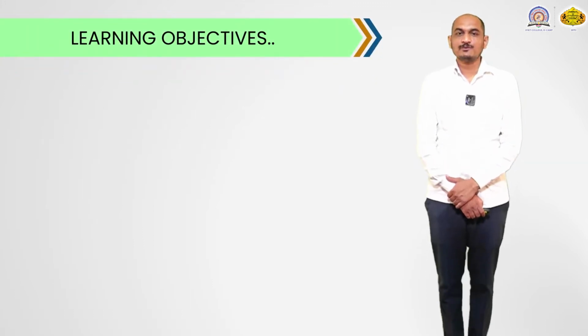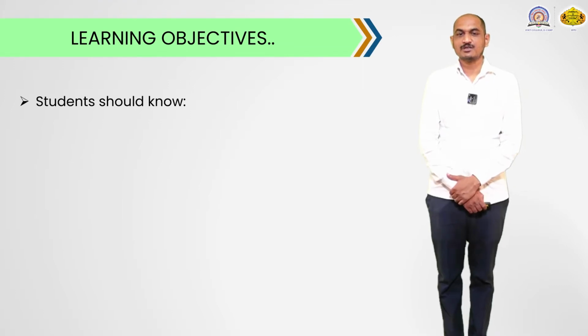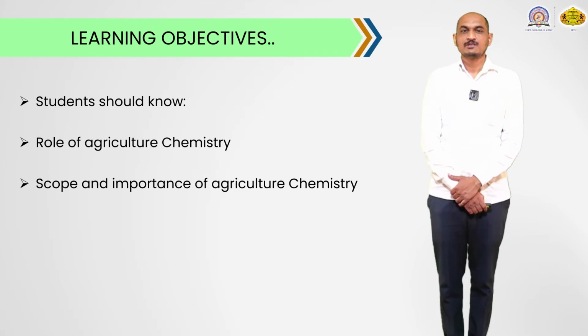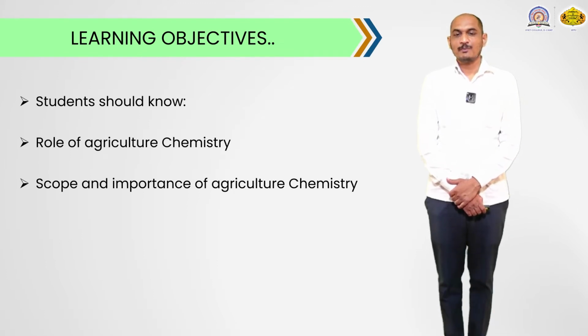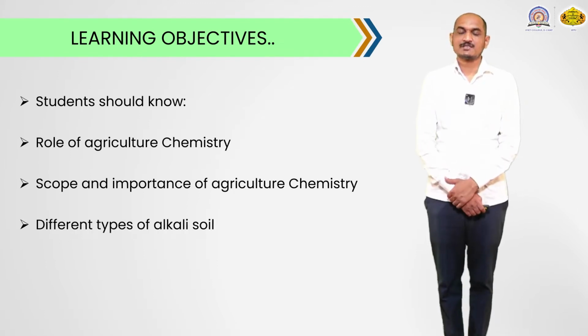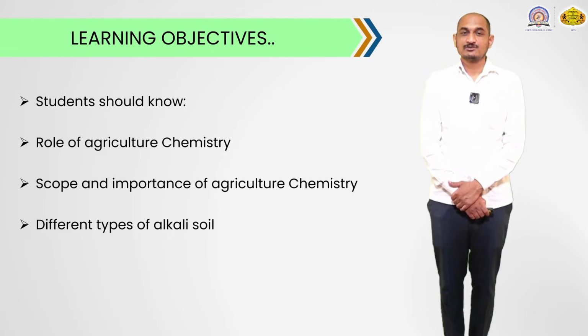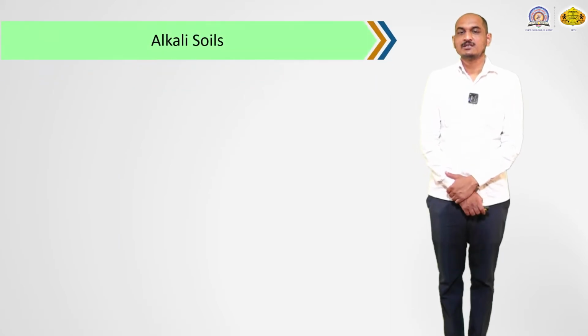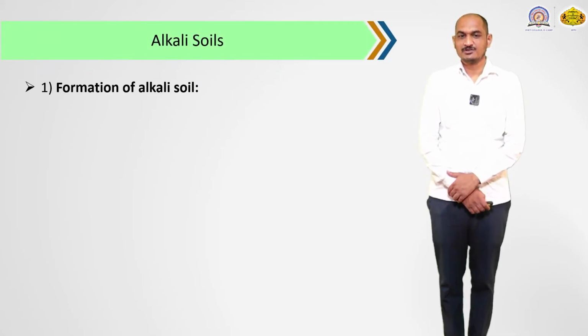The learning objective of today's session: after today's session, students should know about the role of agricultural chemistry in our day-to-day life. We should also know about the scope and importance of agricultural chemistry. After today's session, students should know about the different types of alkali soils and also about the reclamation of alkali soil. So let's start with the first point, alkali soil.